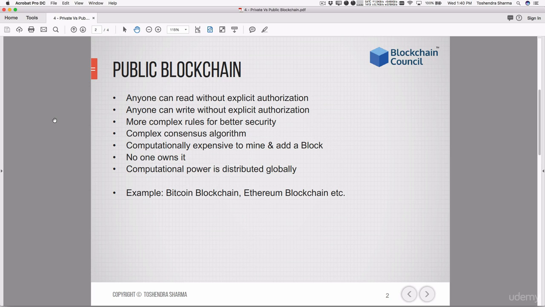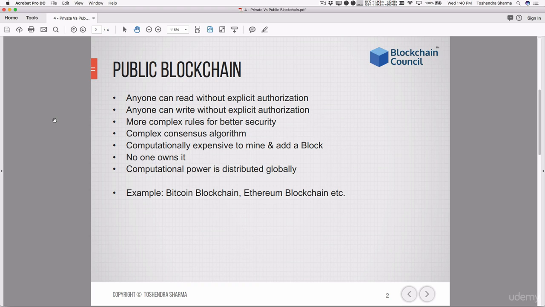Any transaction can be initiated by anyone who has an account on that blockchain, and all the transaction information can be read by anyone who has the transaction ID. So to read or write information on the blockchain, you don't need anyone's permission. That's why it is called a public blockchain.